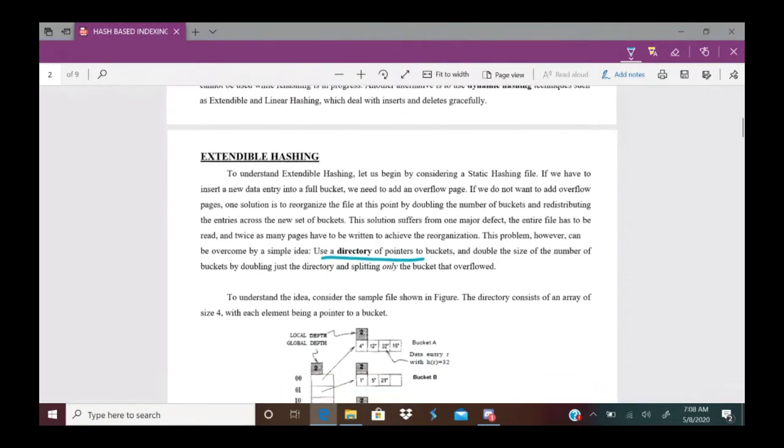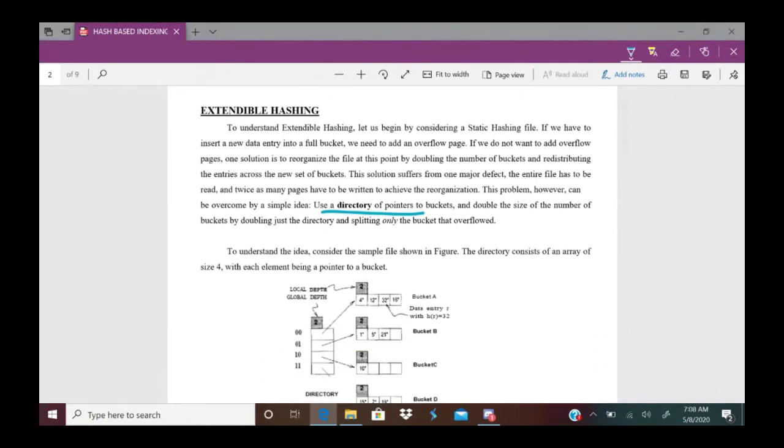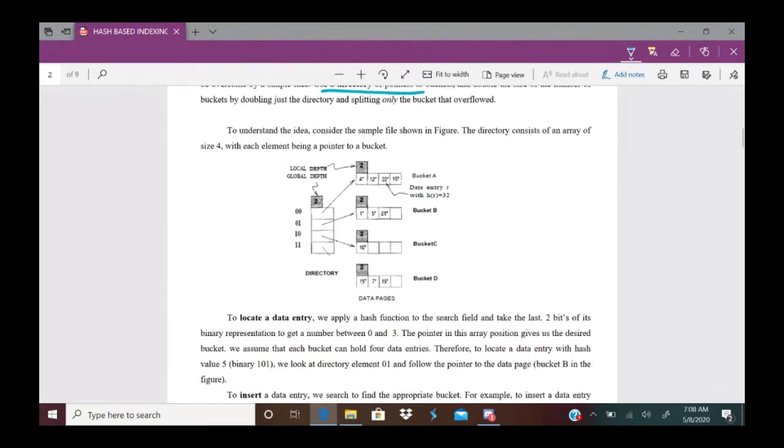It is something like this. I hope you can see this. This is called the directory. These are called directory pages. These directory pointers contain pointers to the buckets. And here doubling the directory is easy. Why? Because the directory of pointers contains only one field for the pointer.